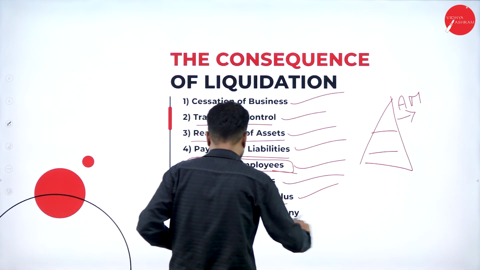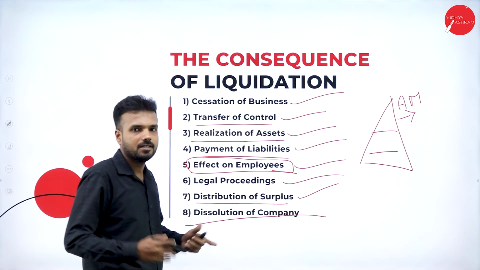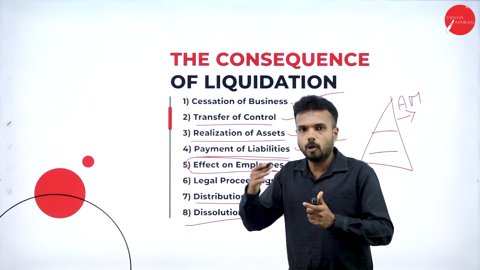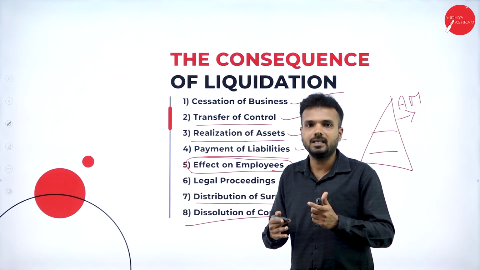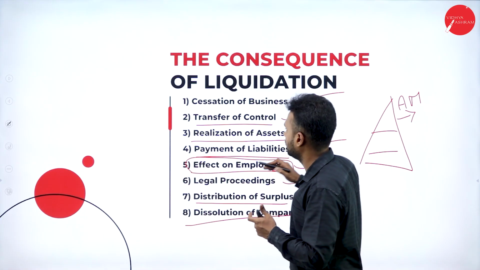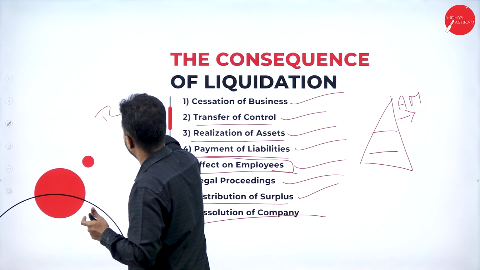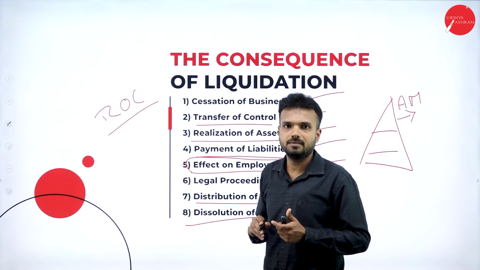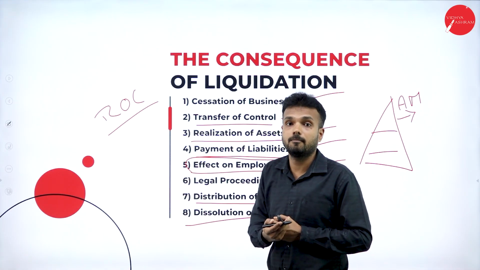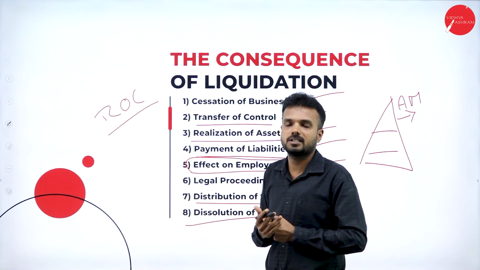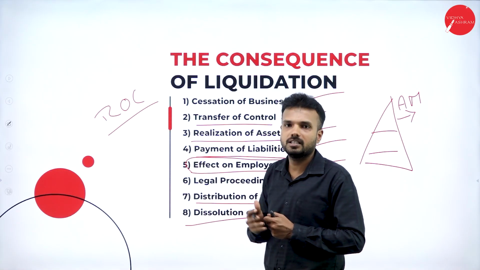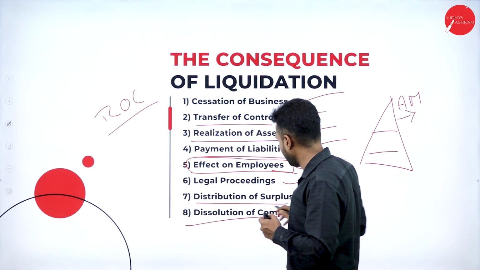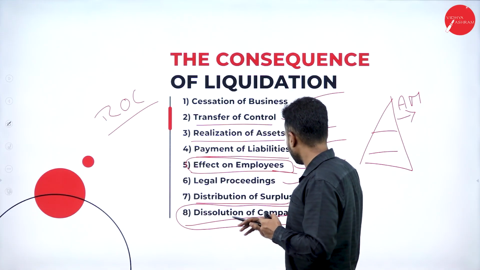Finally, the dissolution of the company. Dissolution of the company is nothing but, as I explained, while forming a company, they register under the ROC, the registrar of companies. So they need to remove the name from this ROC. They need to send an official notice to the public saying that this company will be closed. They are supposed to mention it on the official website. They are supposed to give the report to SEBI. These are the things that happen at the last stage.